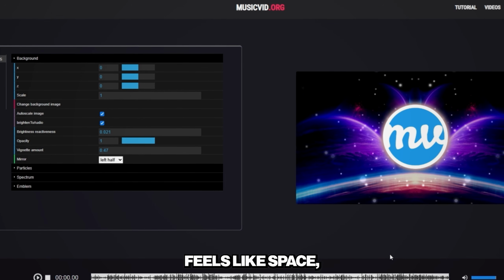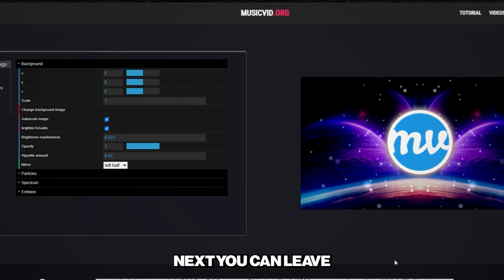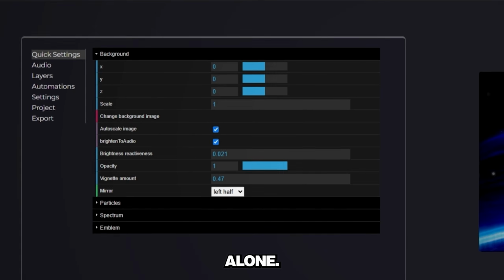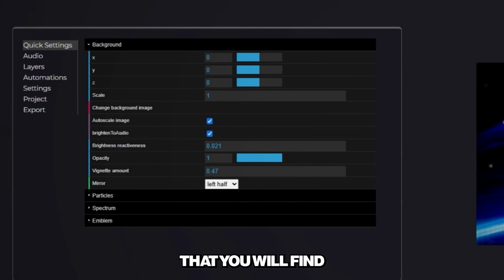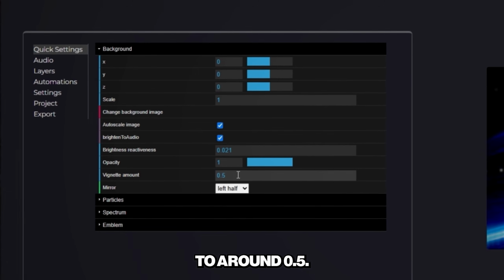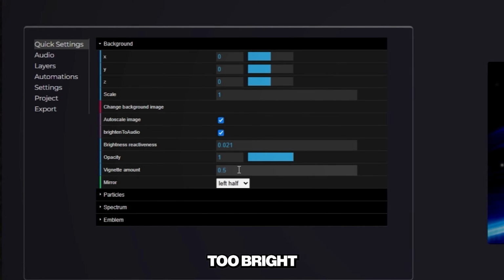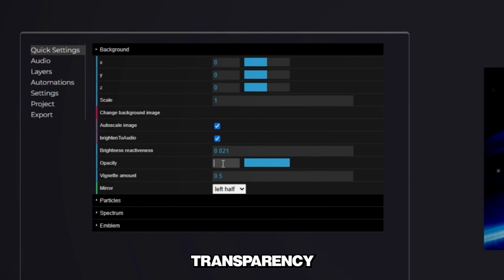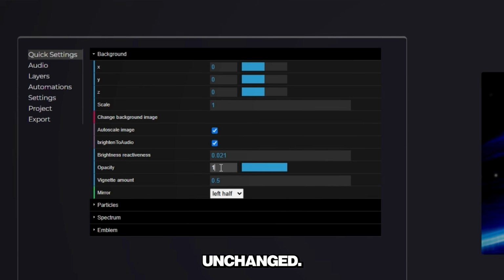Phonk for me feels like space, so I chose that next. You can leave the checkboxes alone. They are not needed. Below that you will find vignette settings. I suggest setting it to around 0.5. That way it is not too bright and not too dark. There is also a transparency option. I will leave it unchanged.